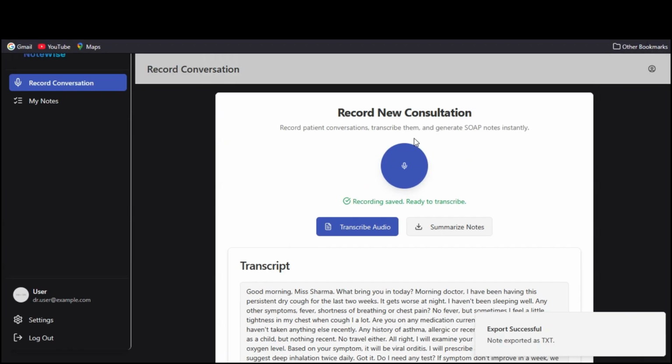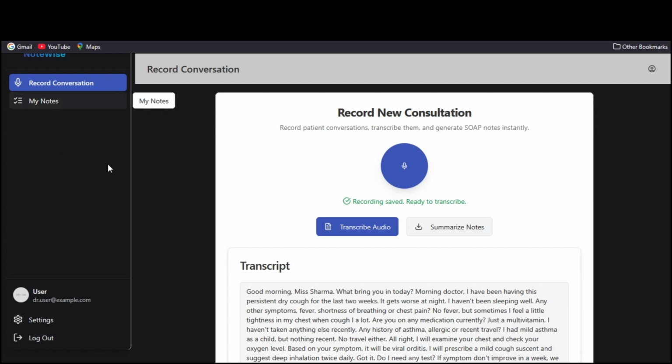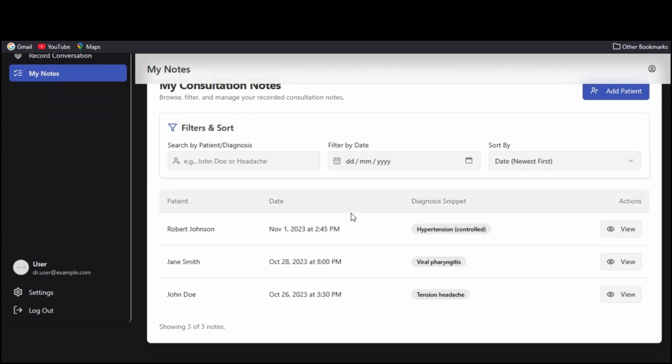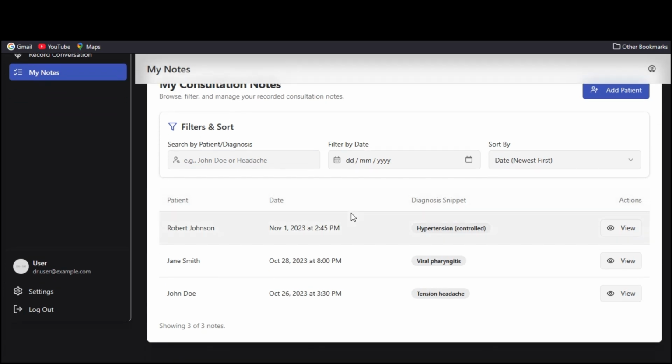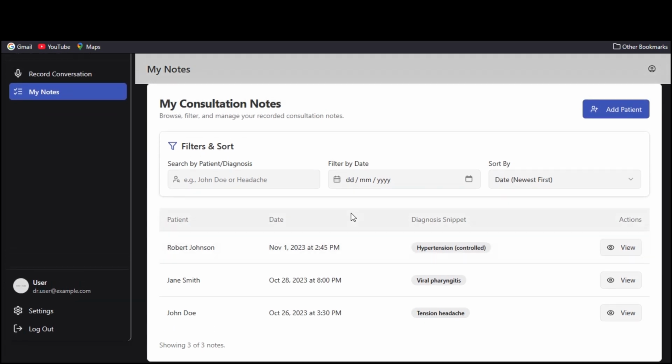There is one other feature to this application. In my notes, the doctor can record individual patient information.